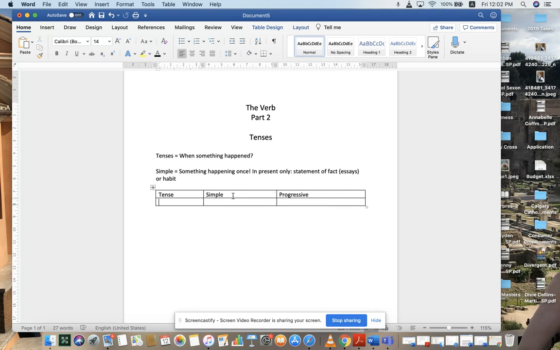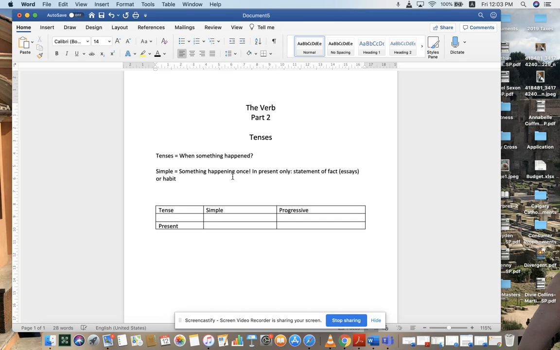So we're going to start, and I'll make a little division, with the present tense, which of course is essentially, everybody knows, happening right now. And the definition of a present equals happening now or happens every time. Now I'll explain what this means in a little bit.